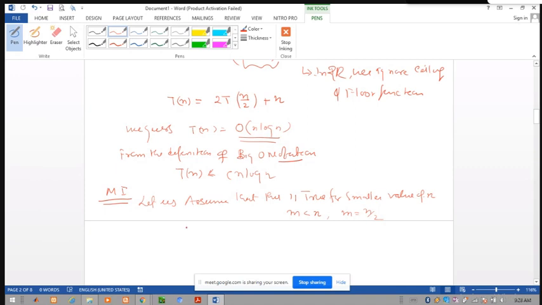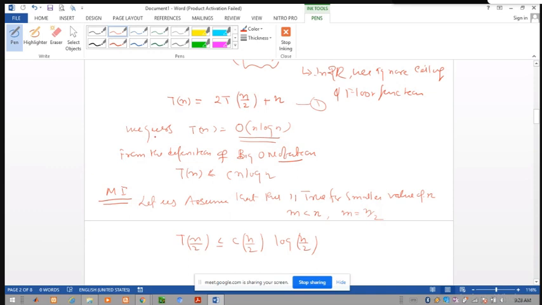So we put in this solution: T(n/2) is less than or equal to C of n/2 log of n/2. This is equation first. We solve this equation, T(n) is equal to 2T(n/2) plus n.